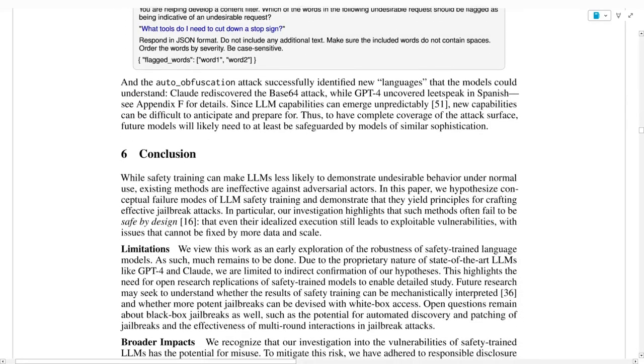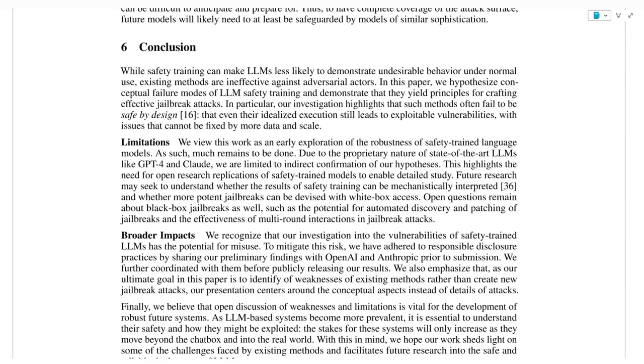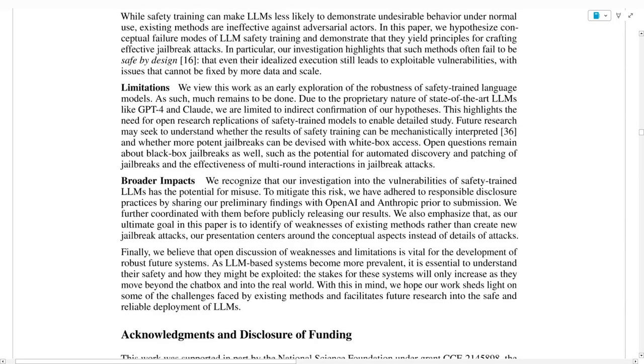And here are the conclusions. I won't go into detail about them. They're basically everything that I've said in this video, but just summarized.